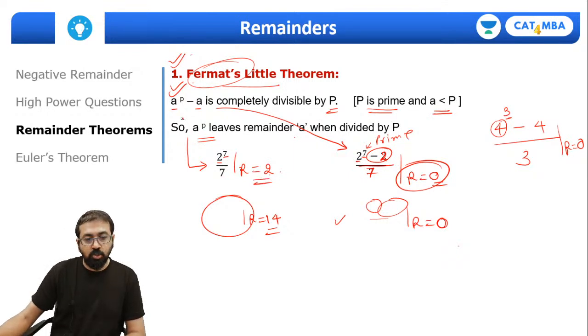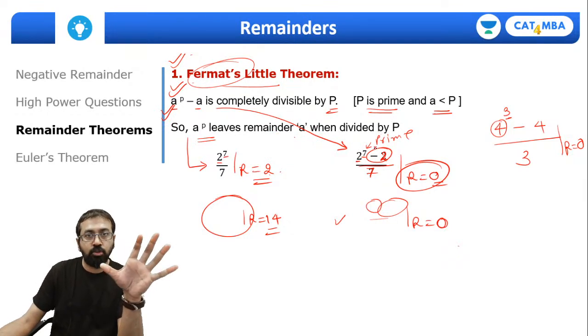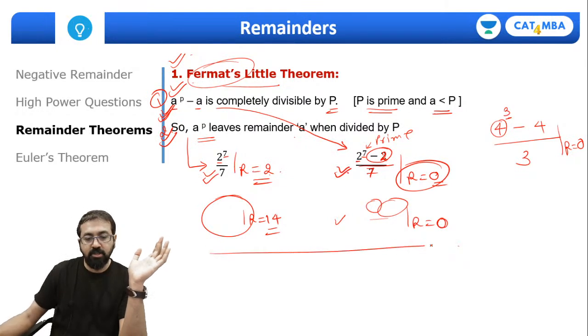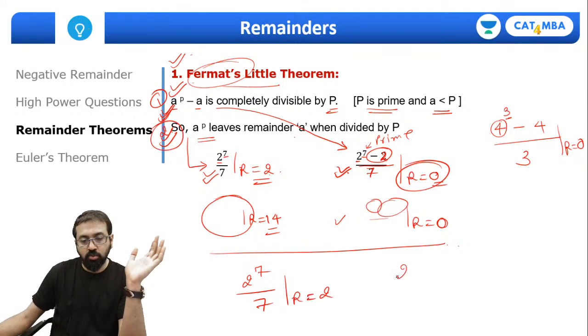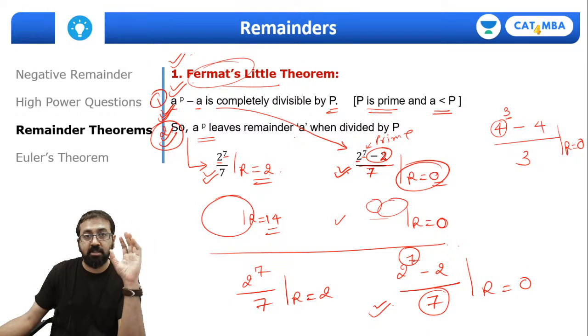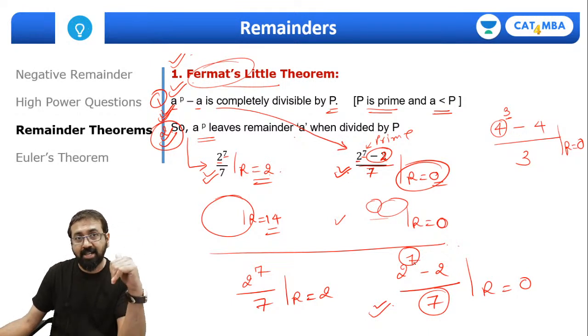Okay, see, there are two concepts here. A raised to p minus a is completely divisible by p, so a raised to p leaves remainder a when divided by p. So we had discussed both of these concepts, concept number 1 and concept number 2, right? I have also given you the example. Let me just rewrite here. 2 raised to 7 divided by 7, remainder will be 2 as per this second rule. Look at the second rule. Same way, 2 raised to 7 minus 2 divided by 7, remainder will be 0. If you want, you can verify this. It will be completely divisible. The 7 has to be a prime number. The power has to be a prime number, and you are also dividing by the same power.